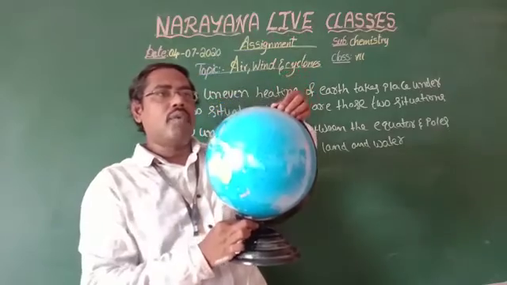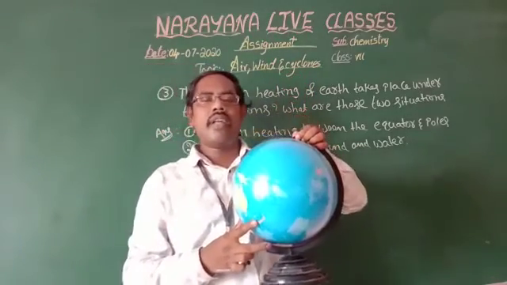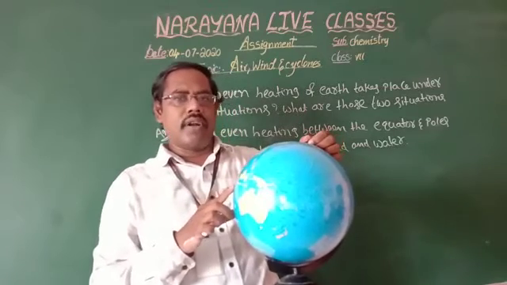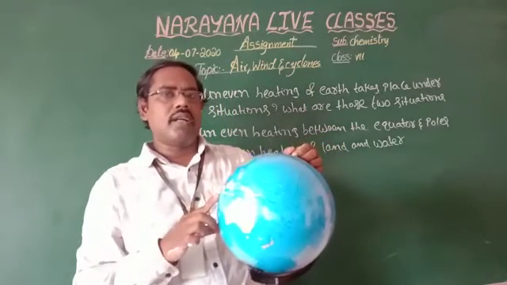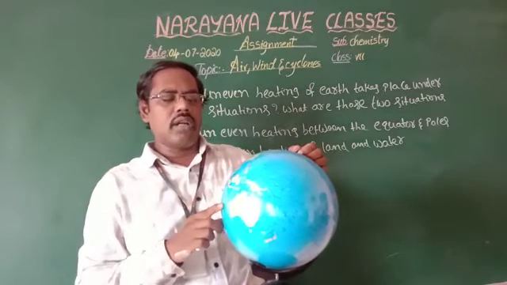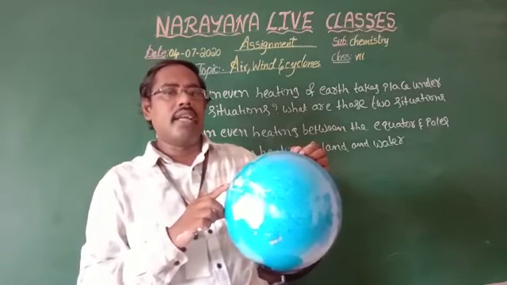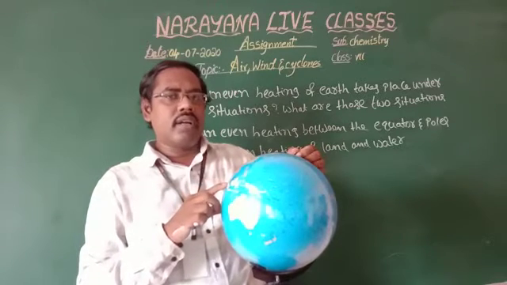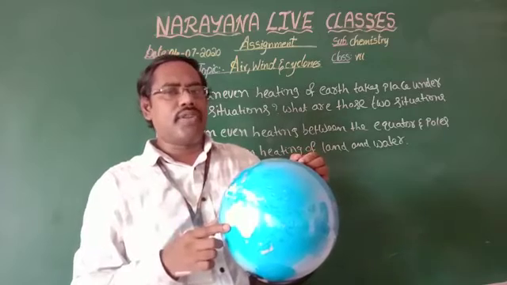Why is the uneven heating of earth between the poles and equator different? Only one reason: the sun rays fall on the equator directly. That's why the earth crust near the equator gets more temperature.